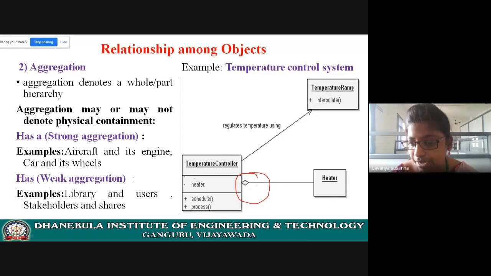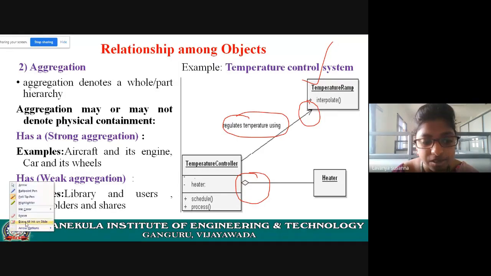See the link, diamond symbol, and see the link here to the temperature ramp object. See here, the link is just an arrow mark. That means there is a link, a physical connection between temperature controller and temperature ramp. Temperature controller regulates temperature. Here it is sending some message. That means invoking the method of temperature ramp. And here heater is a part of temperature control. These are the relationships.